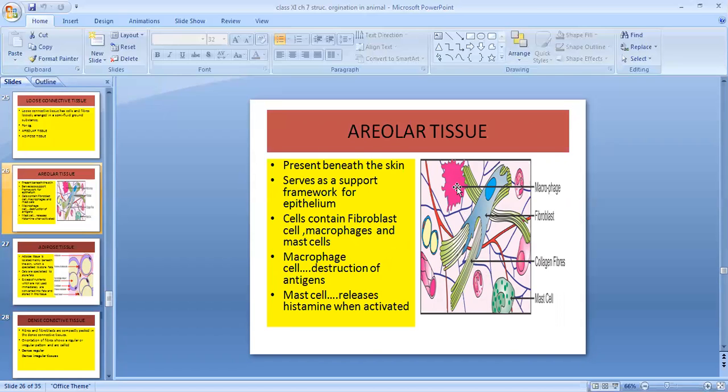Macrophage cells help in destruction of the foreign bodies, that is the antigen. Third, the mast cell. The mast cell releases histamine when activated, and that causes redness on the skin or itching. And then you have to take an antihistamine.